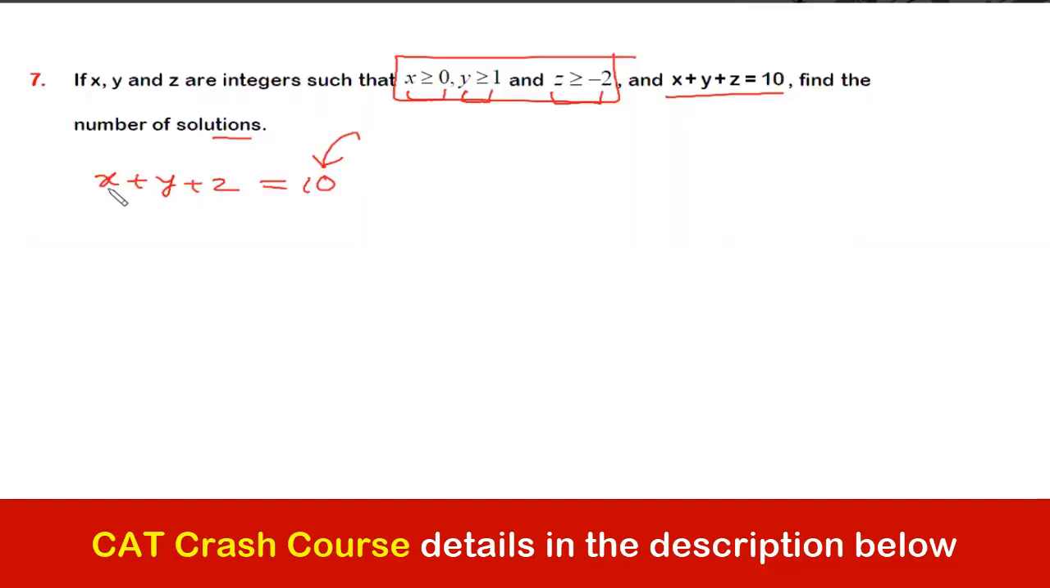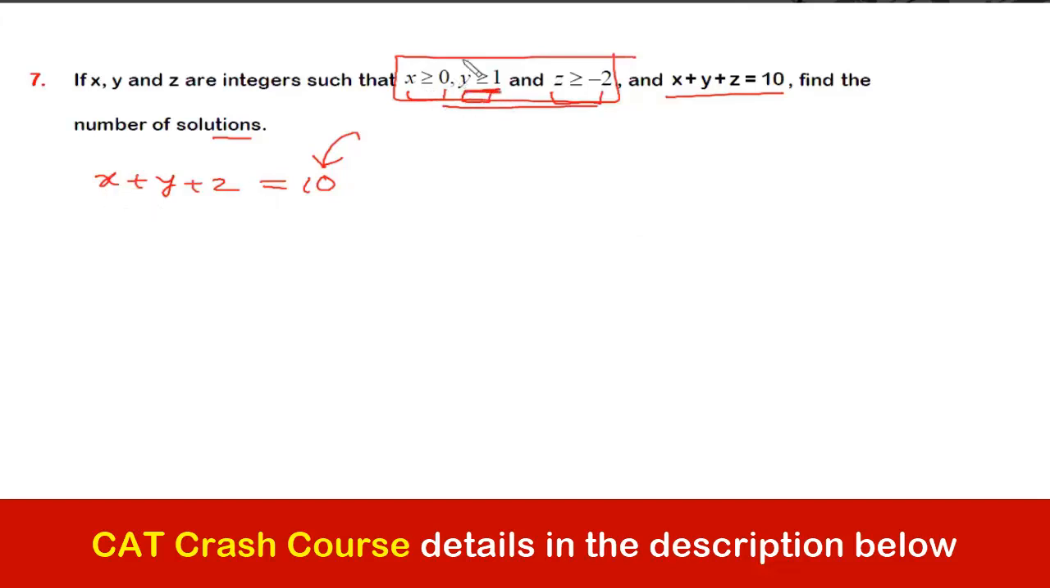So first child should get x number of apples, second child should get y number of apples, and third child should get z number of apples. Then the total number of apples is 10, right? Now these are the conditions. So x is greater than or equal to 0. So a child can get 0 apples also, right? But he cannot get negative apples.